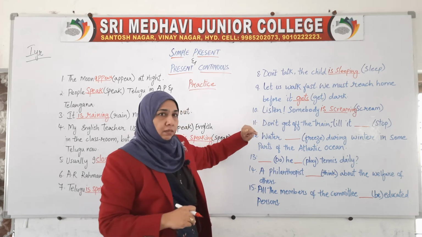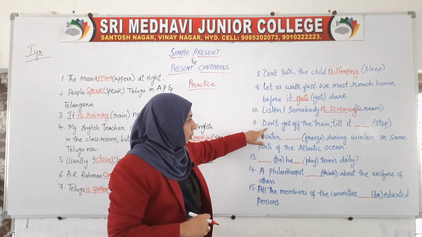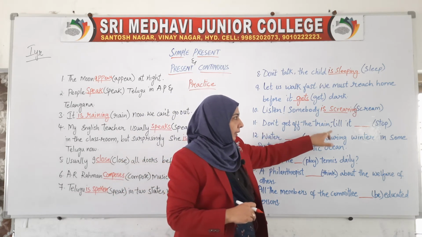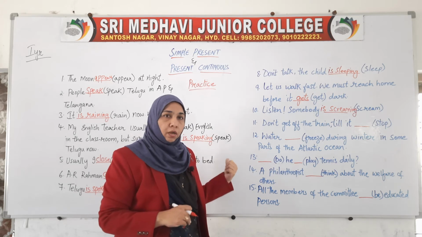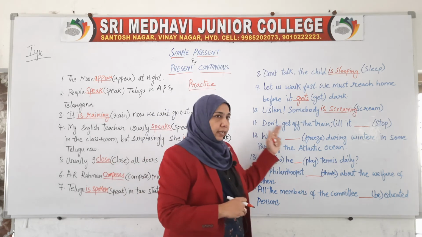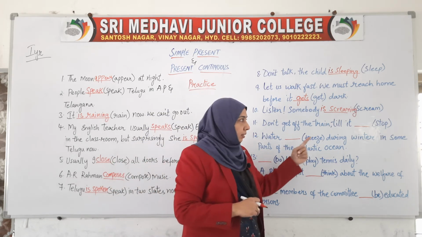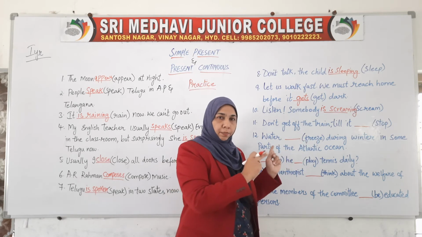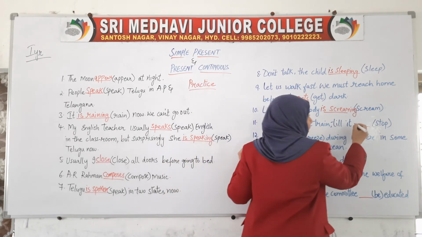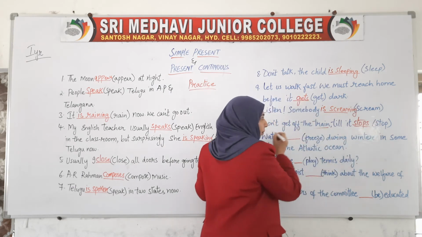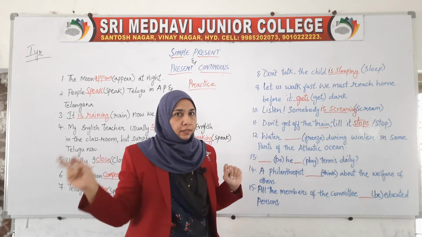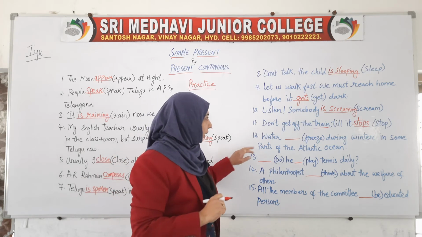So this is screaming. Next, "Don't get off the train till it ___." This is a common rule to be followed. Again the simple present. So stop can get changed into stops, because here we are talking about the train. Train is the third person singular.